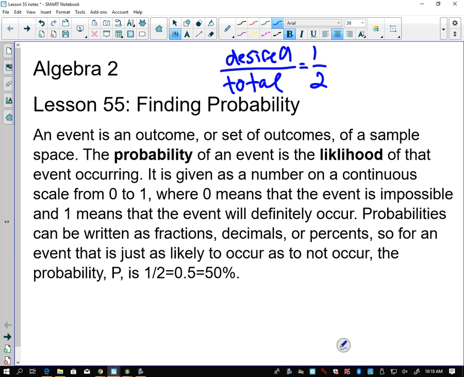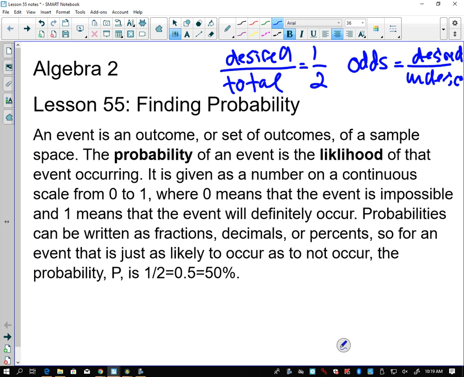Odds is desired over undesired. It's a little different here. There's one that's desired and another one that isn't, so it's really 1 over 1.